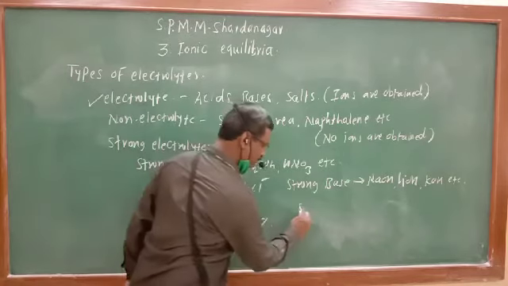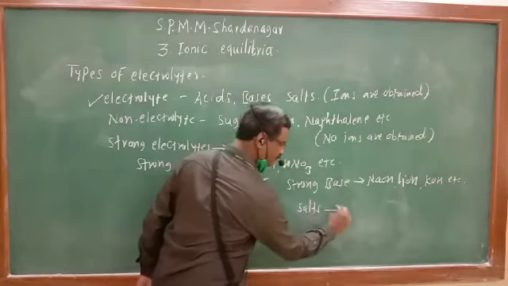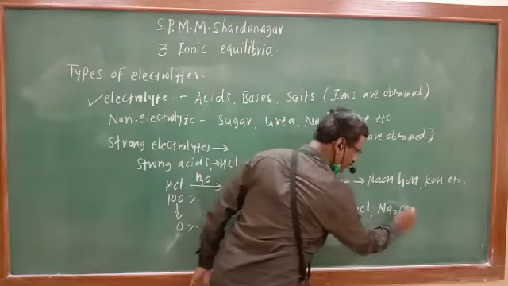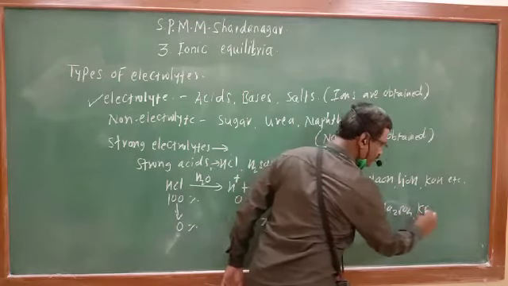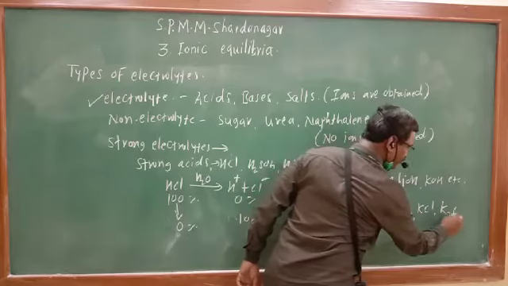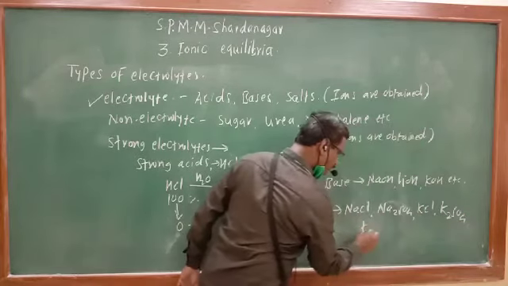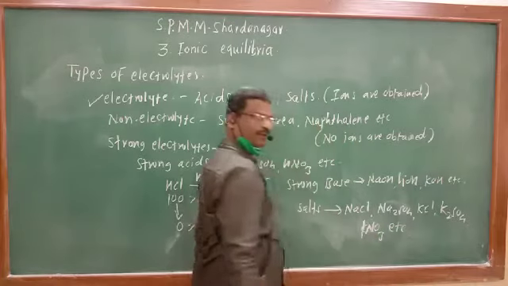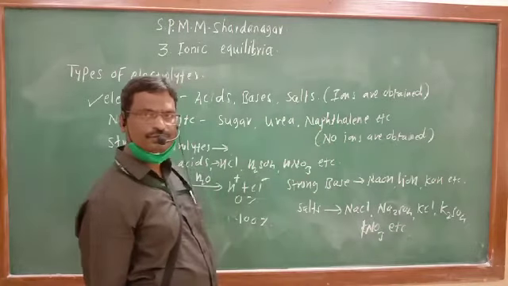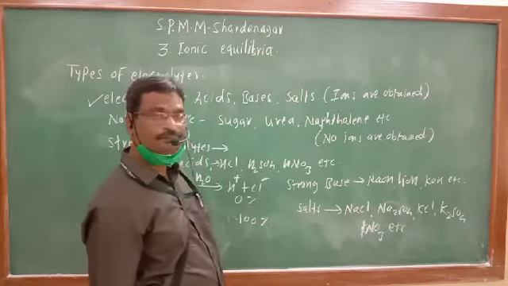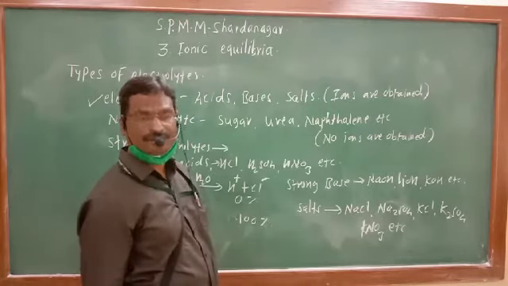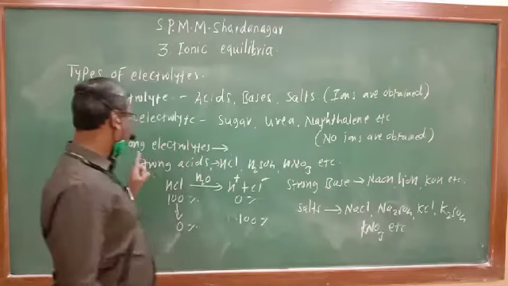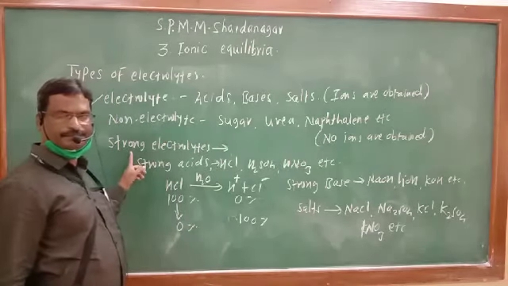And salts like sodium chloride, sodium sulfate, Na2SO4, potassium chloride, maybe potassium sulfate or even potassium nitrate, etc. Many more salts are there which, whenever added to water, undergo complete dissociation, and they are also known as strong electrolytes.